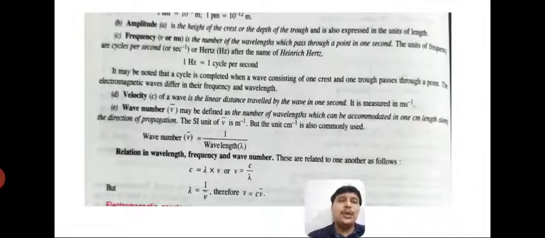So if you put it in the form of symbols, the number of waves is represented by frequency, that is nu, and the distance is represented by lambda. So what we get? Nu into lambda. And this distance which is traveled in 1 second is actually called what? Velocity. So we get a relation that c equal to nu lambda, or very simply you can say that velocity is equal to wavelength into frequency. So from here we can write nu equal to c upon lambda, and lambda equal to 1 by nu bar, or nu bar equal to 1 by lambda.